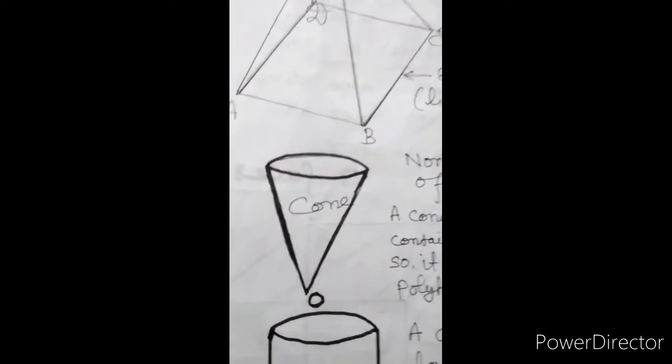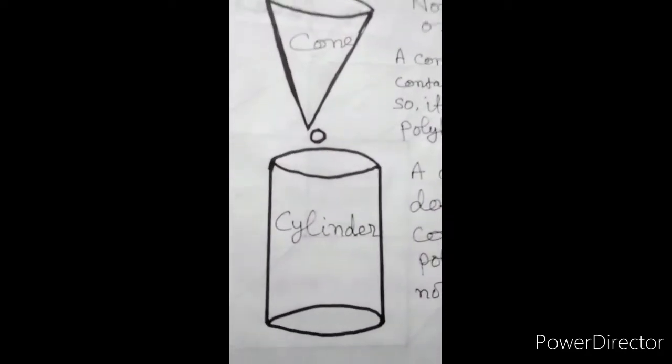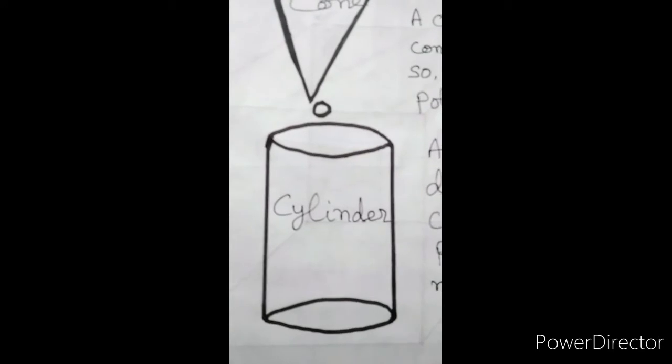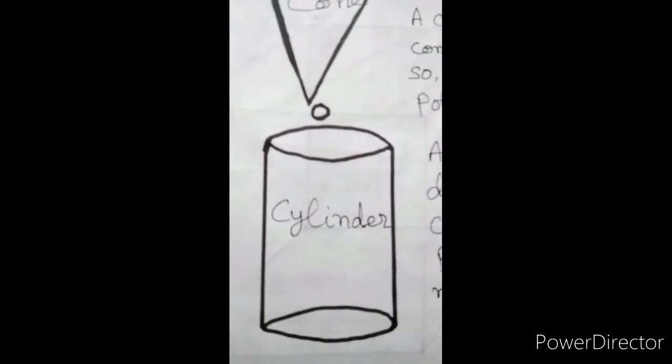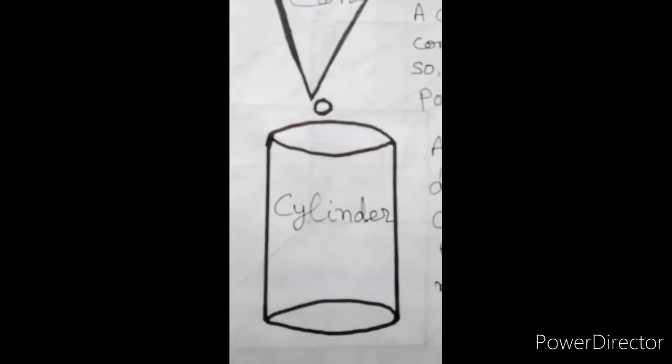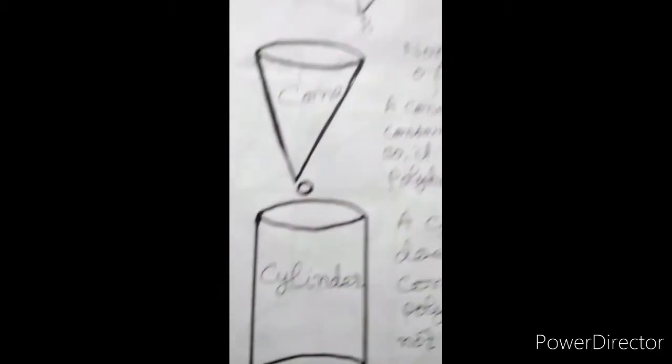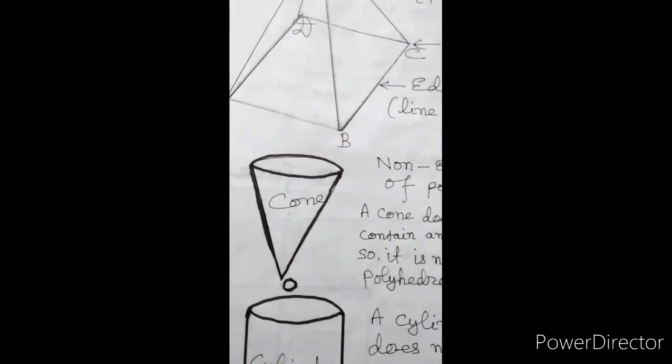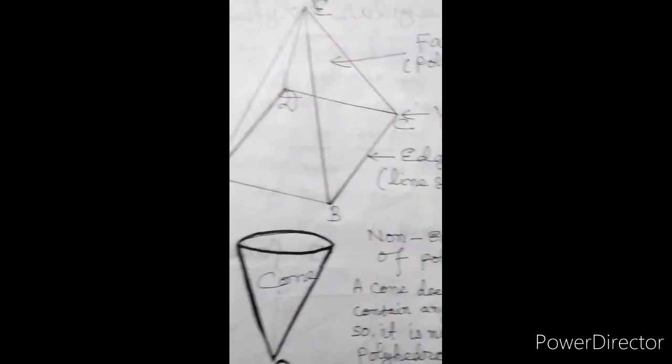This one is a cone and this is a cylinder. Even a sphere is also not an example of polyhedrons.